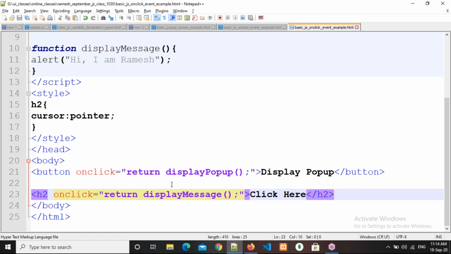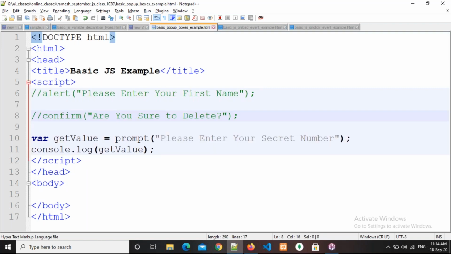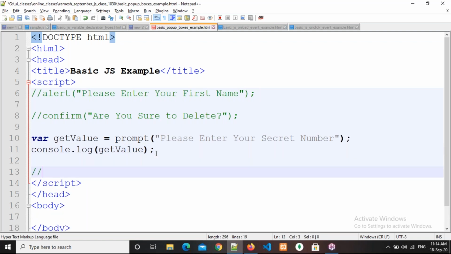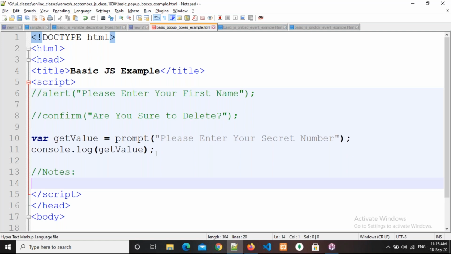Okay. Right. Now we will take down our notes step by step. So first is related to the pop-up boxes. Right. Here itself I will write down the notes. Sorry, wait 1 second.